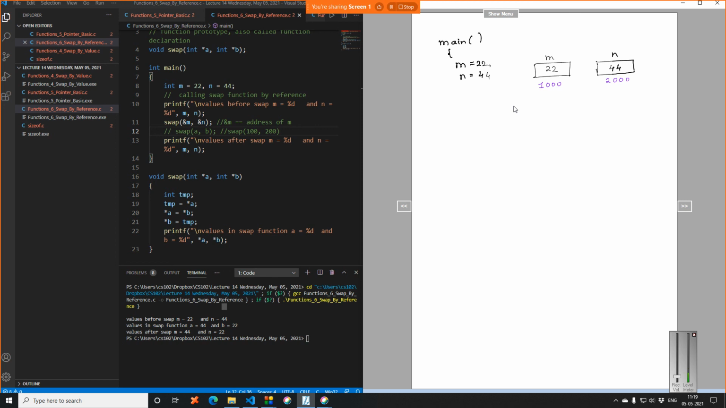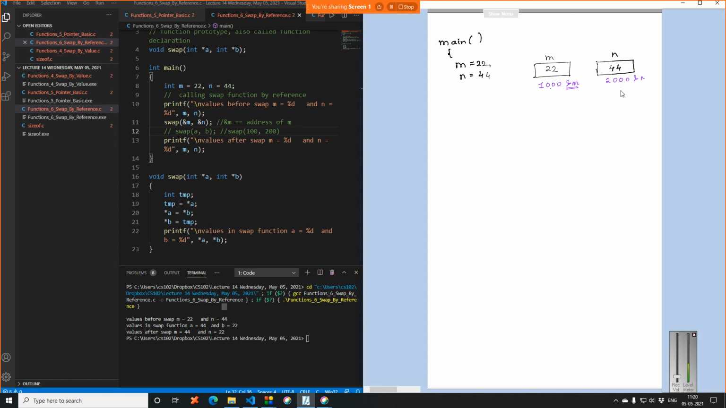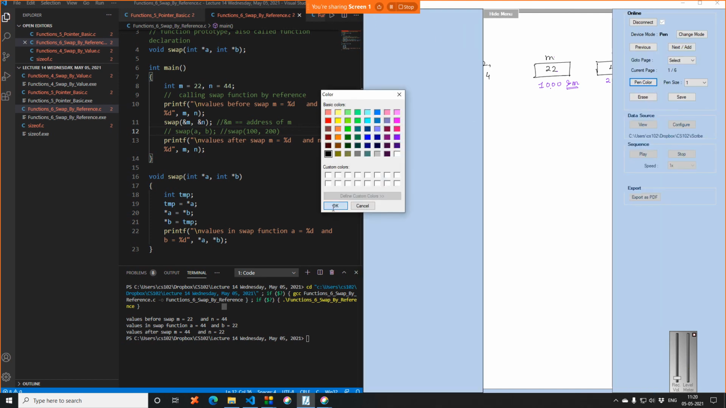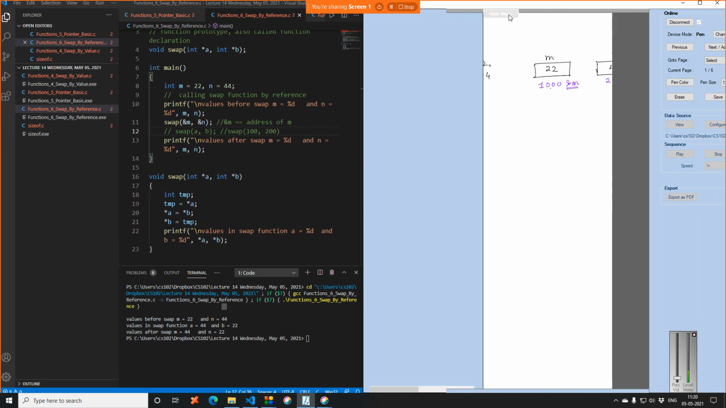So these are just arbitrary numbers. A compiler technically will store this as 1004 because they store it sequentially, but for our understanding, let us assume that they are stored at memory locations 1000 and 2000. Now you know how do you represent this? This is ampersand m, right? M is the variable name. I do ampersand m, I will get the address. Similarly, this is ampersand n. So now I will try to make it as easy as possible. Again, pen color and hide menu.